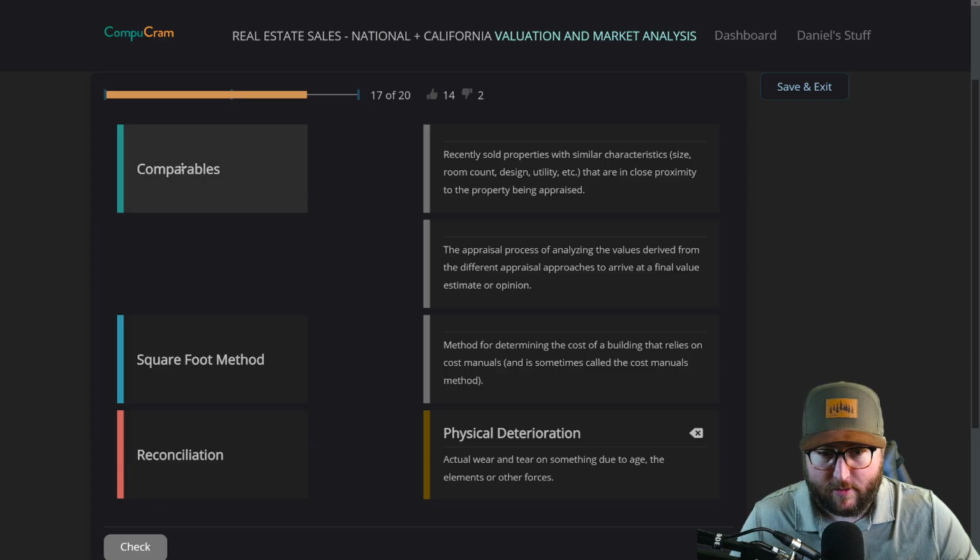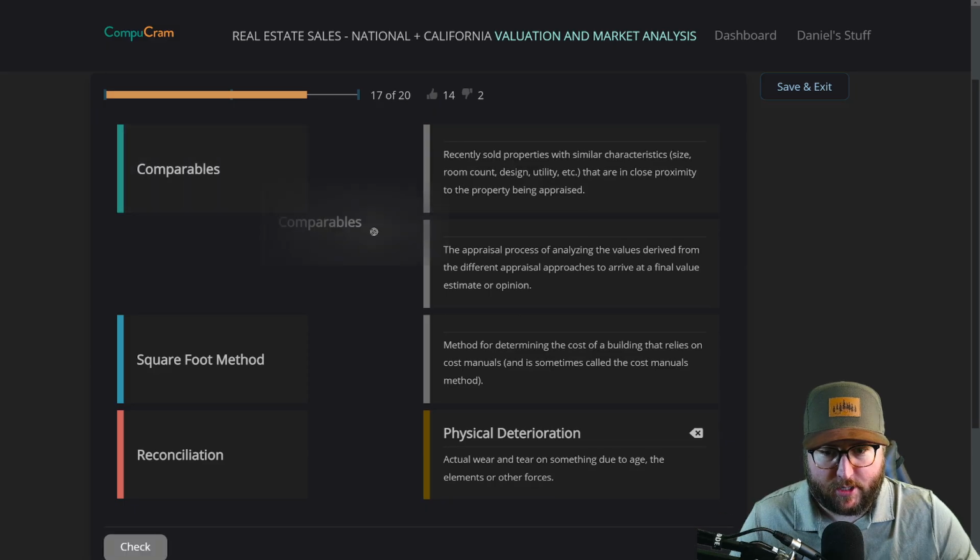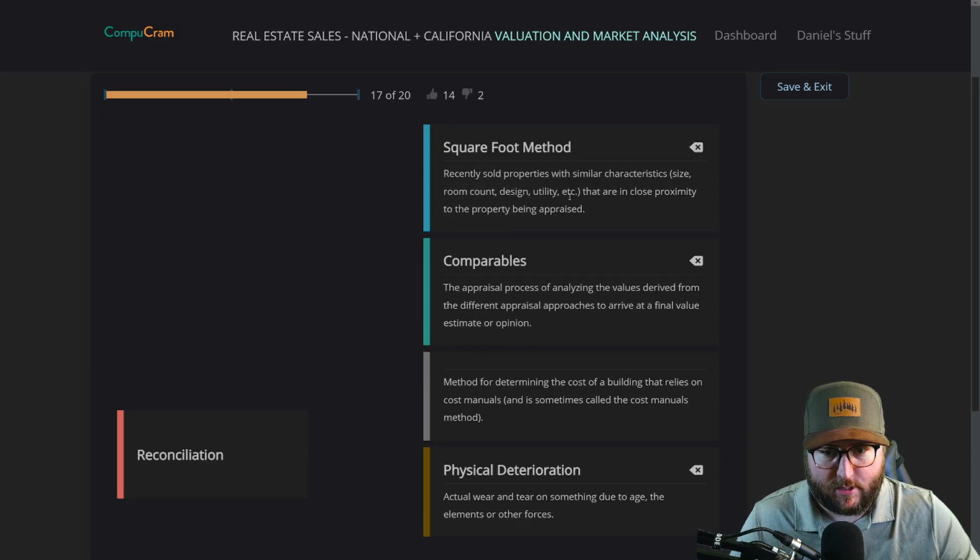Comparables, I want to say recently sold properties with similar characteristics that are in close proximity. You can compare the recently sold properties. The square foot method, the appraisal process of analyzing the values derived from different appraisal approaches to arrive at a final estimate. Oh, okay. Actually, that could be comparables. This could be square foot method.